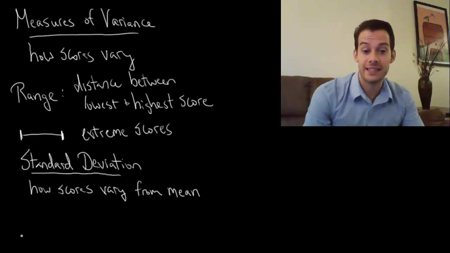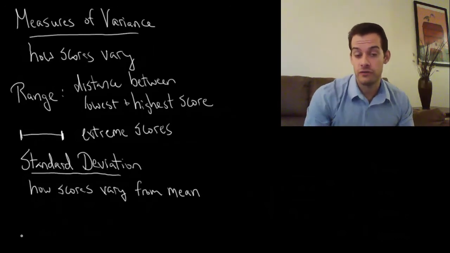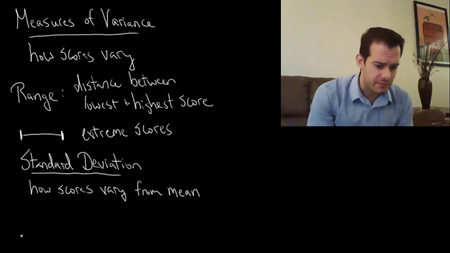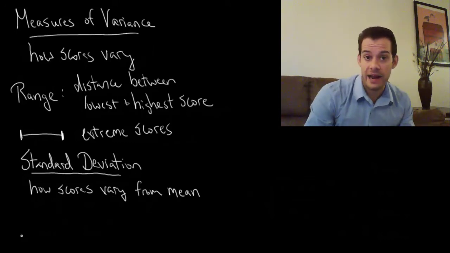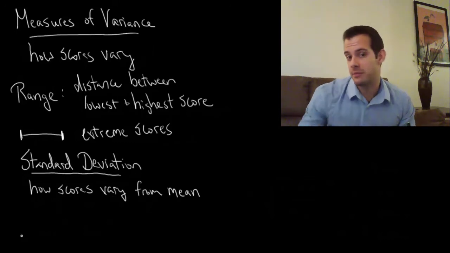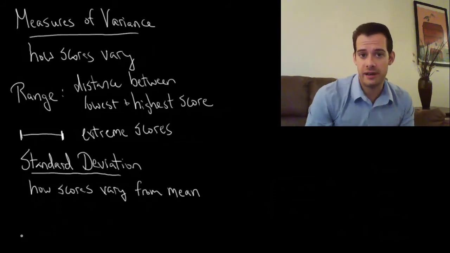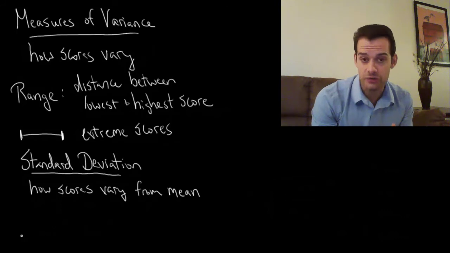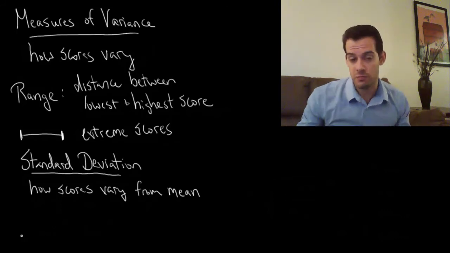And this lets us know, are scores really close together or are scores really spread apart? So if you took a test and the average score was 70, you might want to know, did most people score near 70? Or was it spread out? Some people scored really low and some people scored all the way up to 100, and those would be very spread out. So a small standard deviation means that all the scores are really close together near the mean, and a large standard deviation means that they're more spread out.